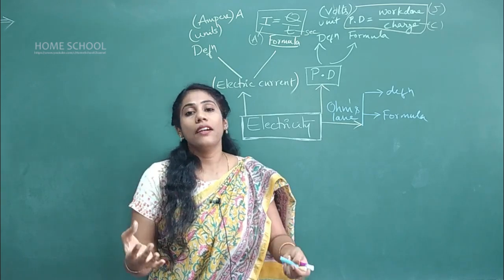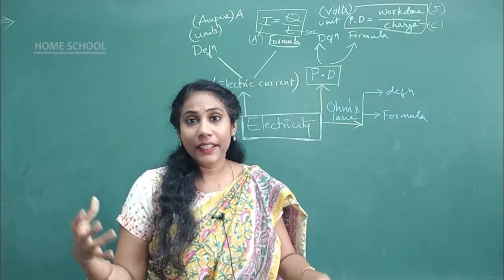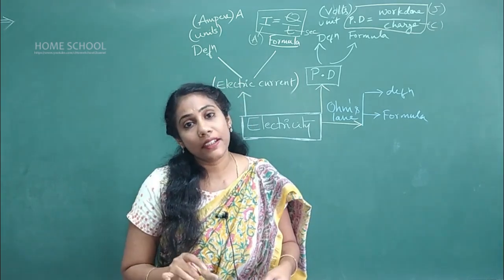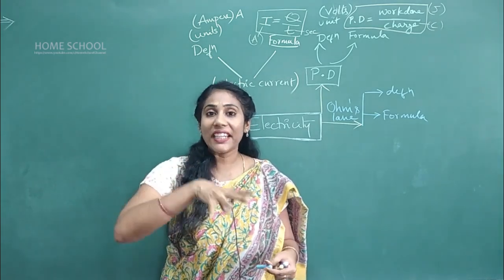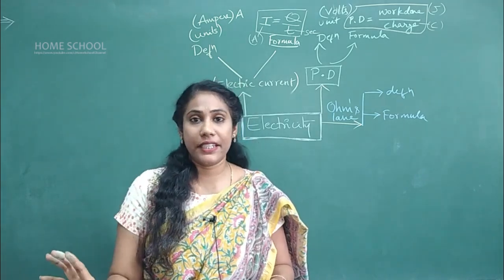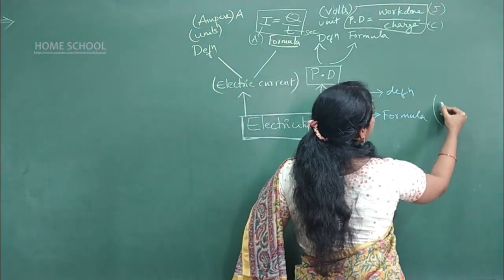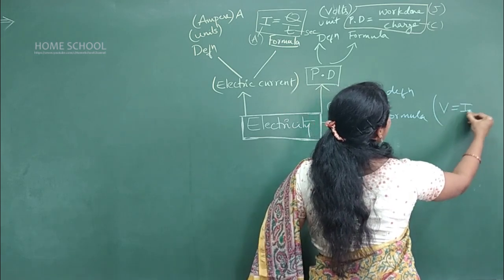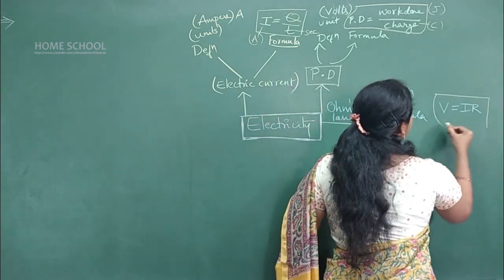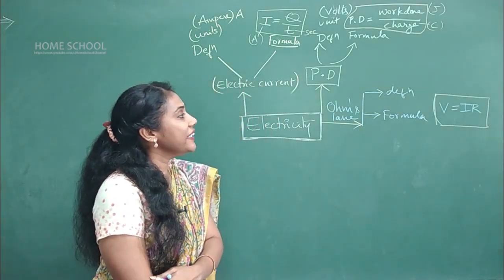I repeat the definition once again because I don't have a place to write it. Try to revise it. Potential difference across a conductor is directly proportional to the current that is carried in the conductor, keeping temperature constant. And what is the formula you will give here? The formula is V is equal to IR, right? Based on this formula, definitely problems can be asked, and the formula is very, very important. V is equal to I into R.